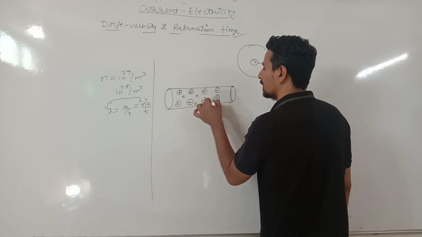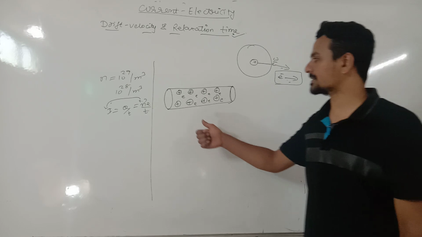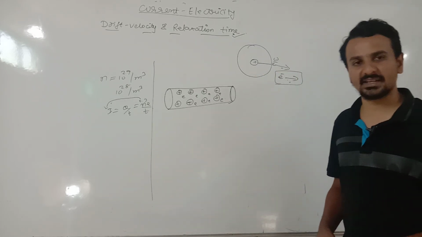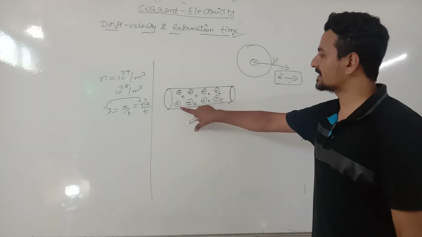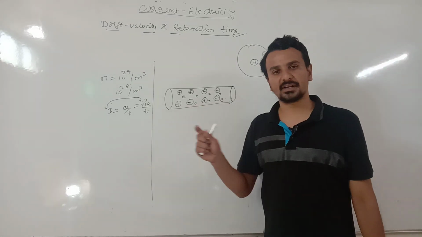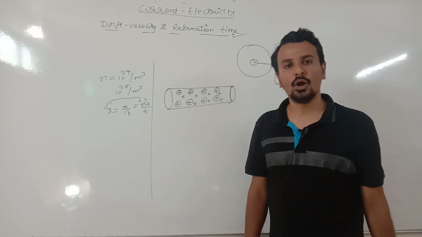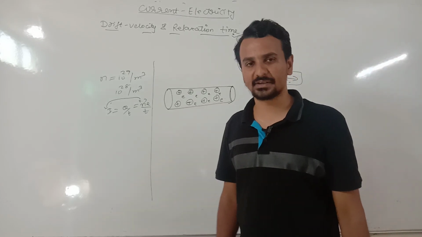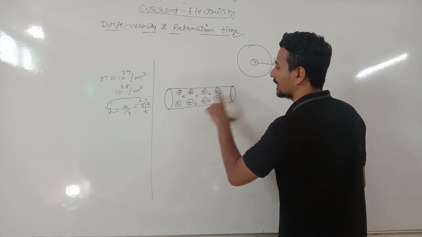Now because of the heavy mass of positive ions, they don't move, they will just oscillate about their mean position. Depending on the temperature, the more the temperature, the more will be the amplitude of oscillation. This is what we have studied in standard 11 physics. So these are the positive ions and these are the free electrons.